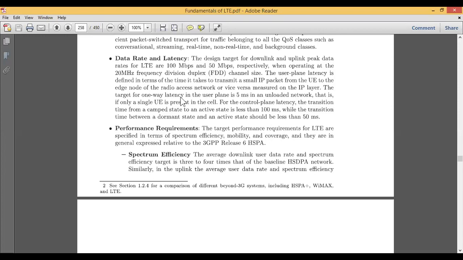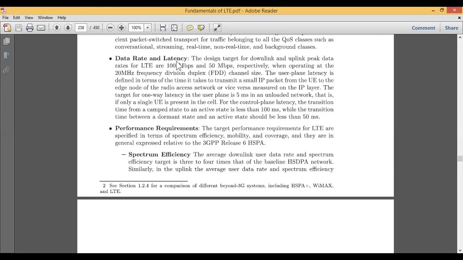Basically the latency here will be 5 milliseconds. 5 milliseconds is the time required by the user plane to be unloaded into the network. If you have a single user present in the cell, then obviously it will be at a minimum. The more users in the cell, the more time taken by the particular cell area.